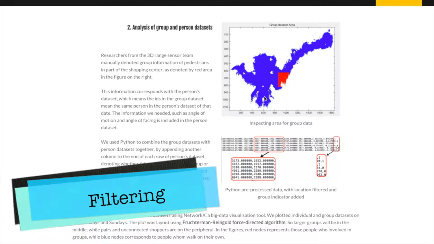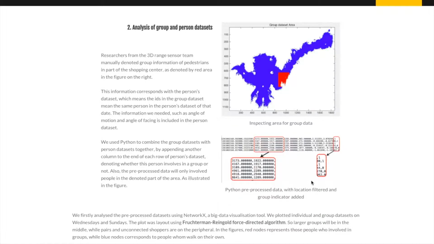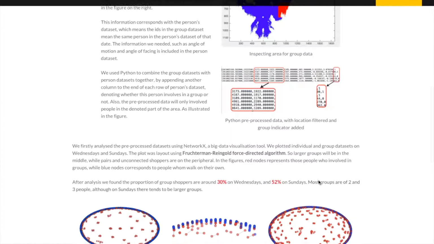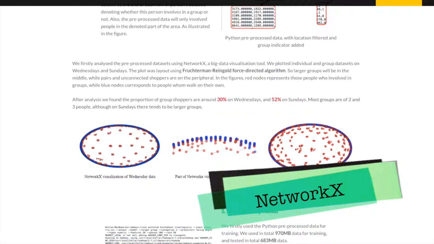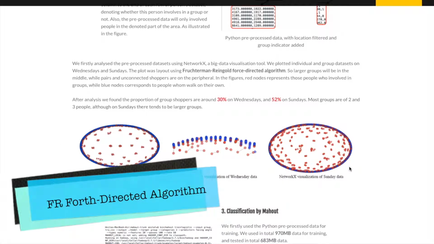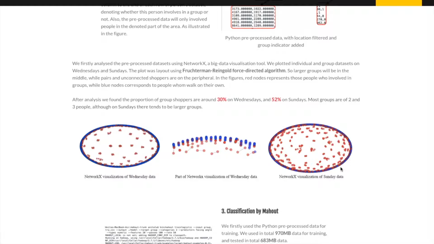We used Python to pre-process our dataset and selected those people who appeared in this area by their x and y coordinates, and also append their group information at the end of each row. We then use a big data visualization tool, NetworkX, to plot the data. The plot was laid out using the FR force-directed algorithm. This algorithm will ensure larger groups in the middle and smaller groups and also individual shoppers at the periphery.